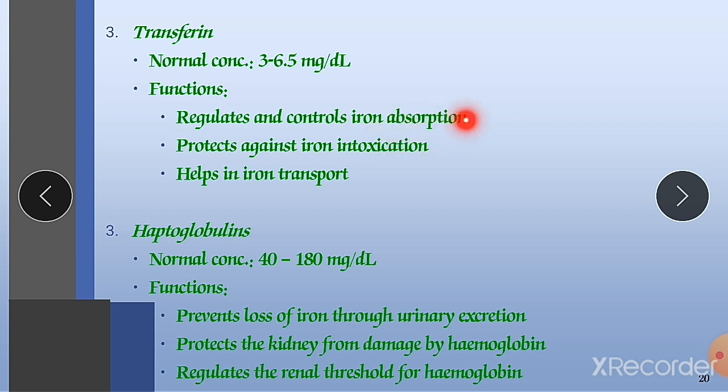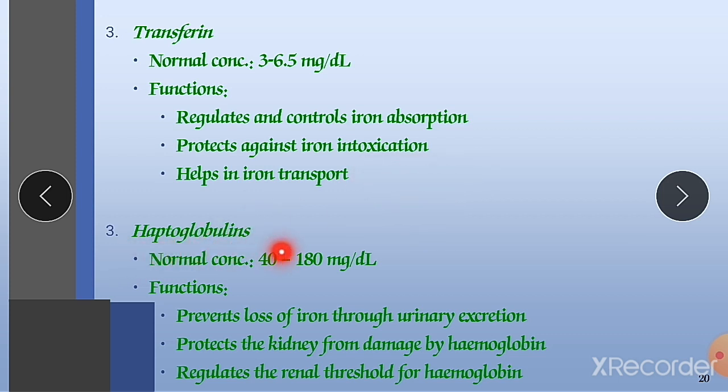It is a carrier protein for iron, and it protects against iron intoxication. It won't allow iron to become toxic. It utilizes that iron and is responsible for the development of the hemoglobin molecule, because it carries the iron that leads to the production of hemoglobin, and it also helps in iron transport. It is also involved in the absorption of copper.